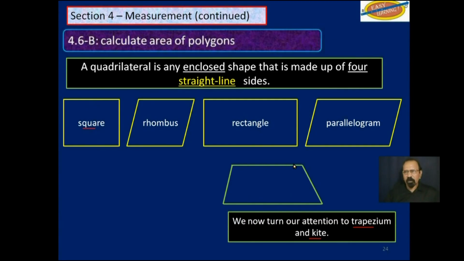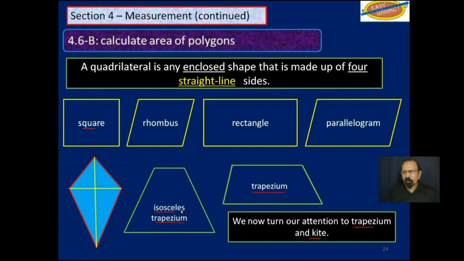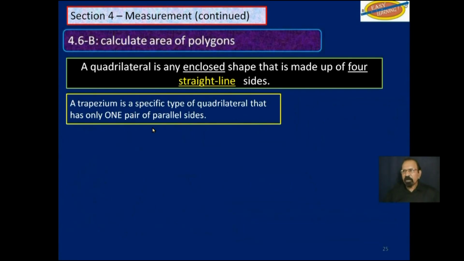Now, this shape here is a trapezium, and so is this one, but this is a special type of trapezium. And that one over there is a kite. Now, a trapezium is a specific type of quadrilateral that has only one pair of parallel sides. This one here is parallel to that. Unlike the other quadrilaterals that we were looking at before, this has only one pair of parallel sides.